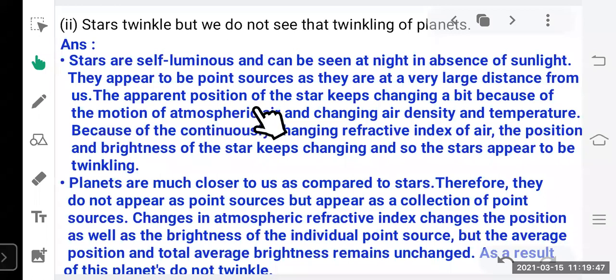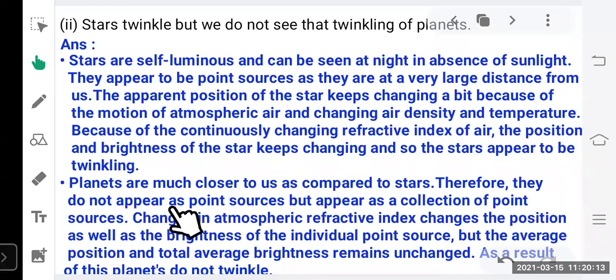The apparent position of the star keeps changing a bit because of the motion of atmospheric air and changing air density and temperature. Because of the continuously changing refractive index of the air, the position and brightness of the star keeps changing, and so the stars appear to be twinkling. As compared to this, planets are much closer to us as compared to stars.